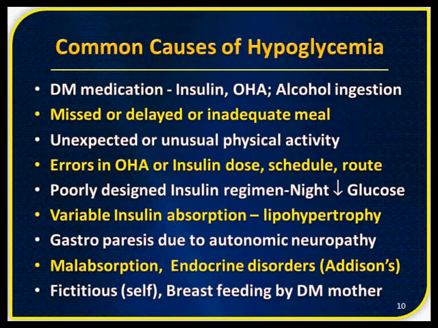These are some of the common causes of hypoglycemia, again highlighting that diabetes treatment is the most important cause of hypoglycemia. Of course, alcohol is also a very important cause which we need to remember, and in the next slide we will see some of the rarer causes of hypoglycemia.